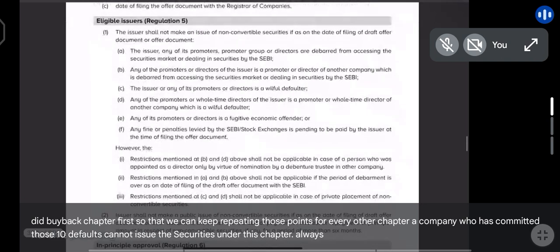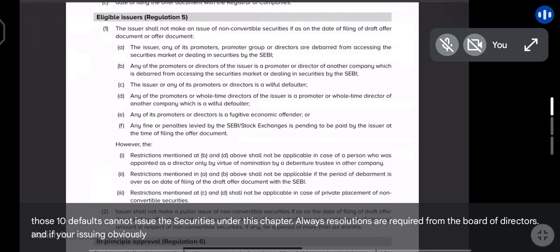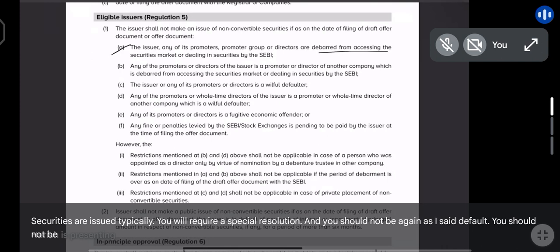Always resolutions are required from the board of directors, and if you're issuing obviously a preference share, you also require special resolution for those also. Whenever any of these securities are issued, typically you will require a special resolution, and again, as I said, you should not be in default. You should not be debarred from accessing the market.